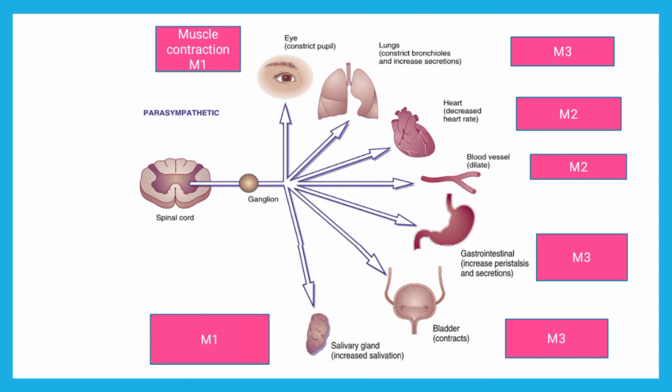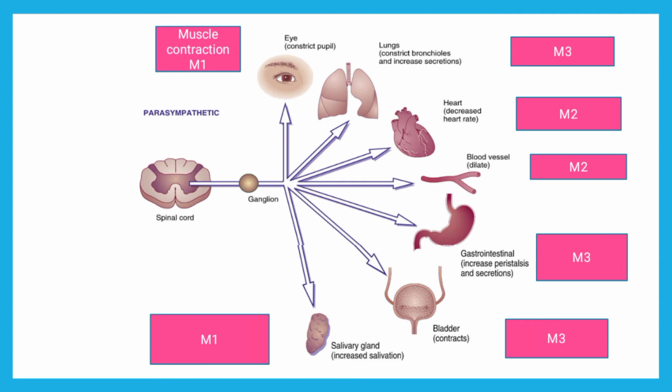If you look at the M1 receptor first: M1 and M3 are stimulatory in nature and M2 and M4 are inhibitory in nature. So you are supposed to remember it this way: E for even and inhibitory. Even is inhibitory, odd is stimulatory.